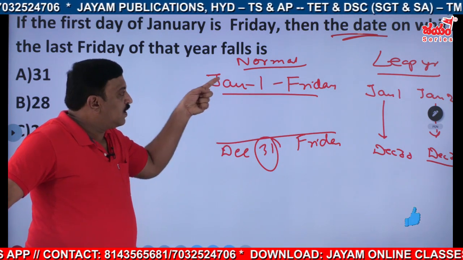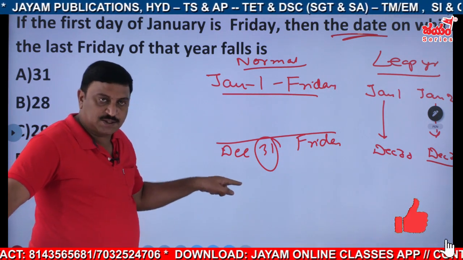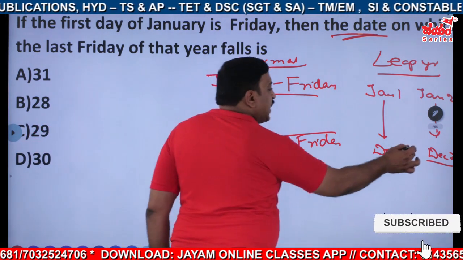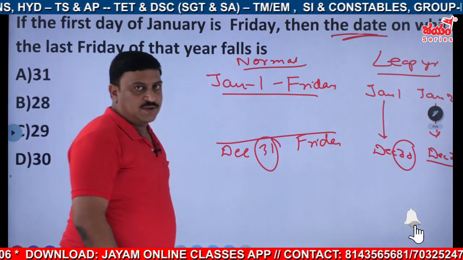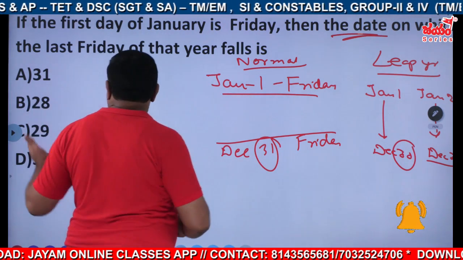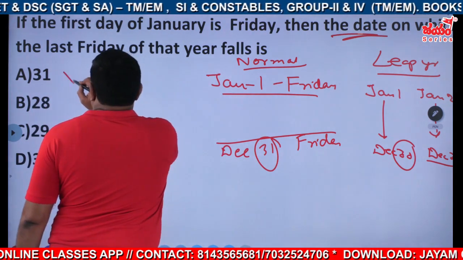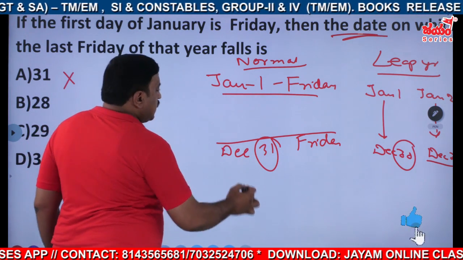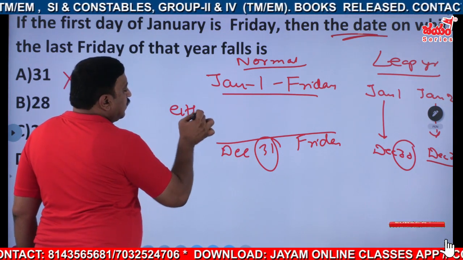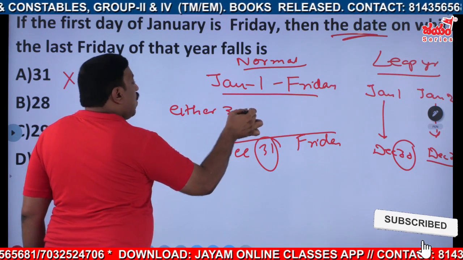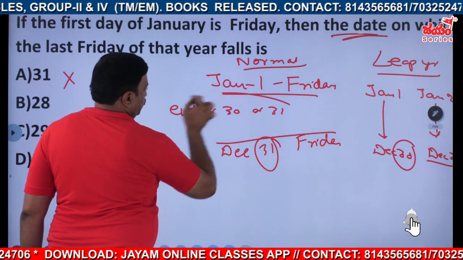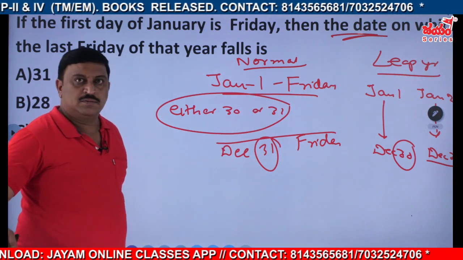If it is normal, it is January 1st and December 31st. So your answer is either 30th or 31st.